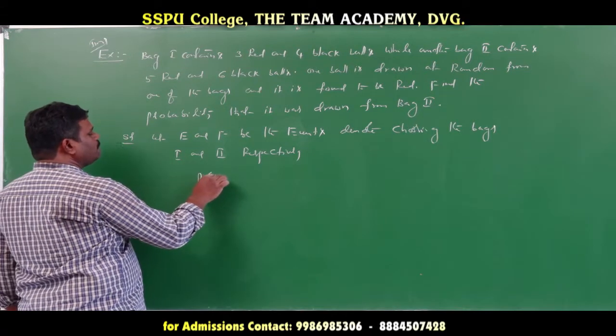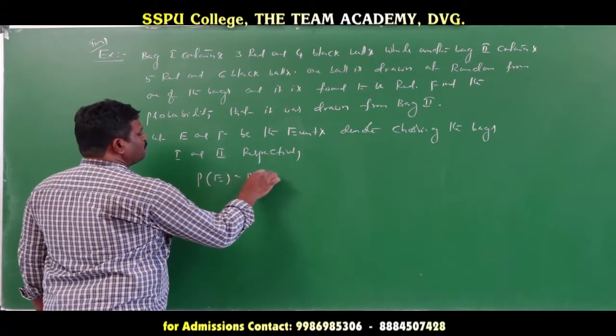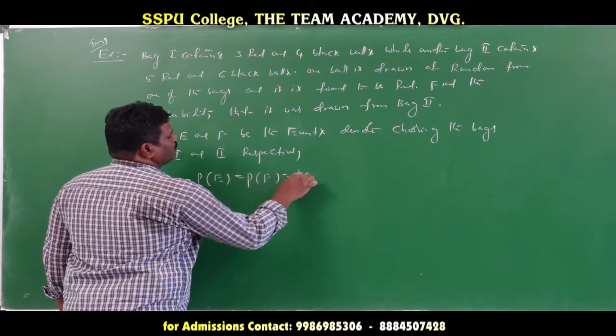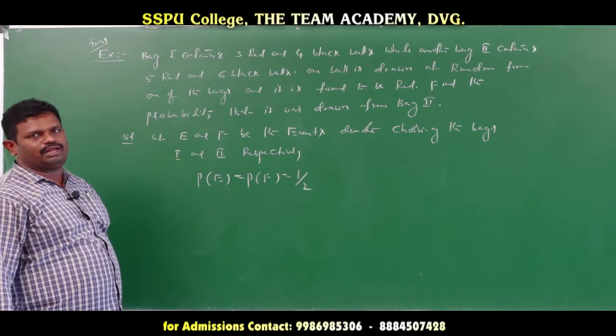Now what is the probability of E? And what is the probability of F? It is equal to 1 by 2. First bag and second bag probability is 1 by 2.